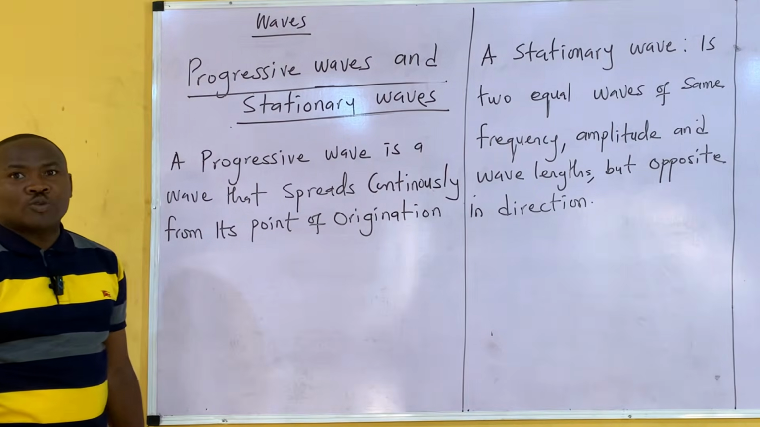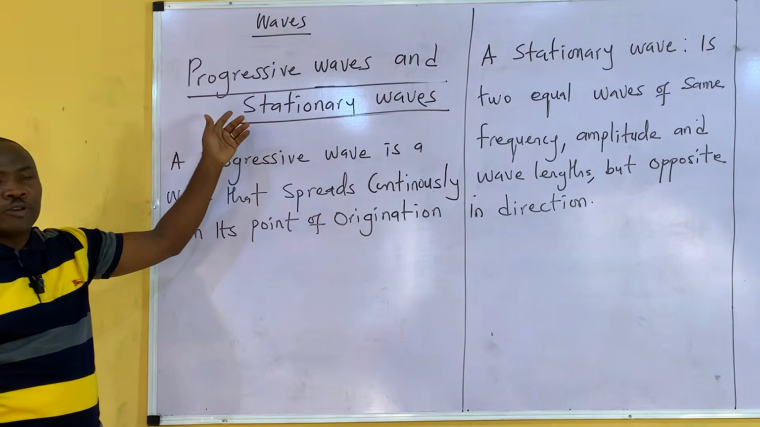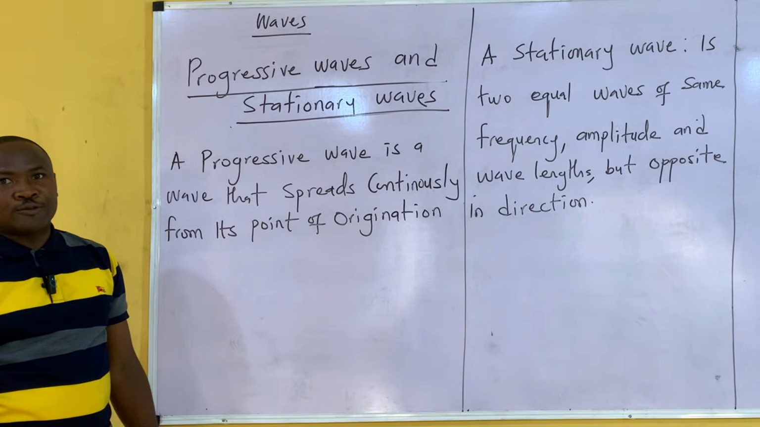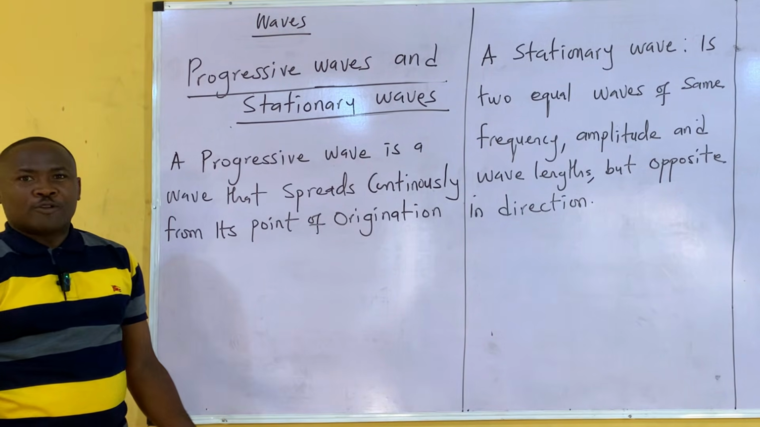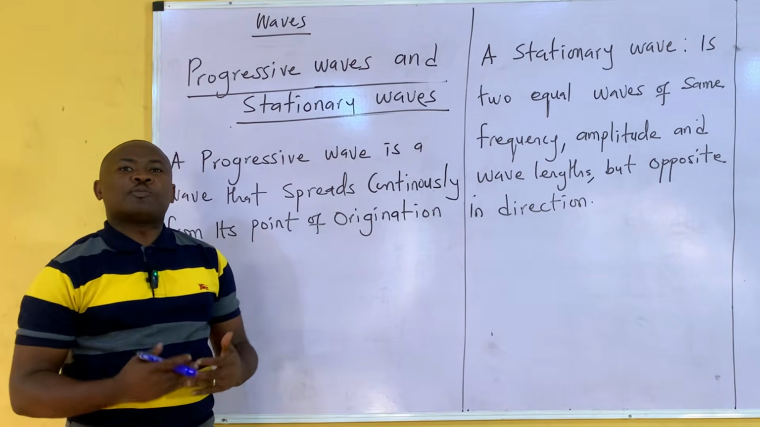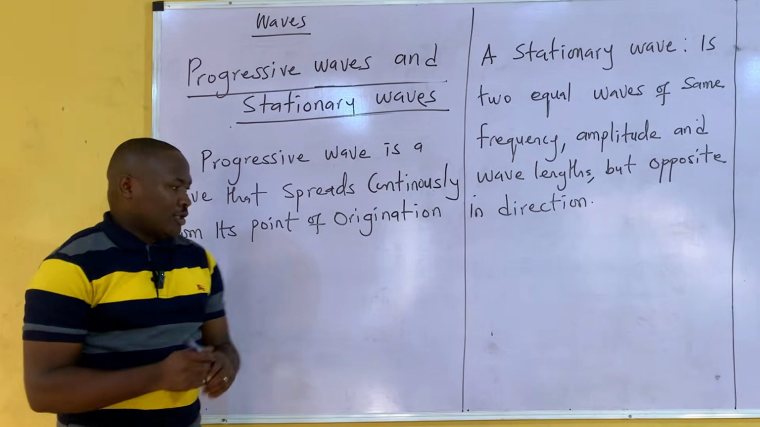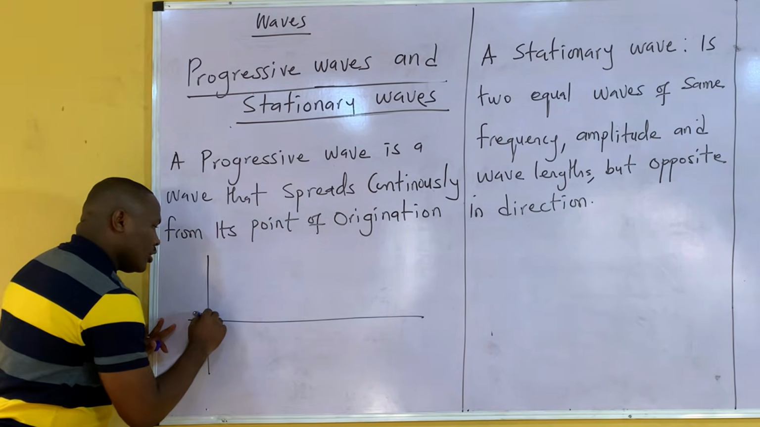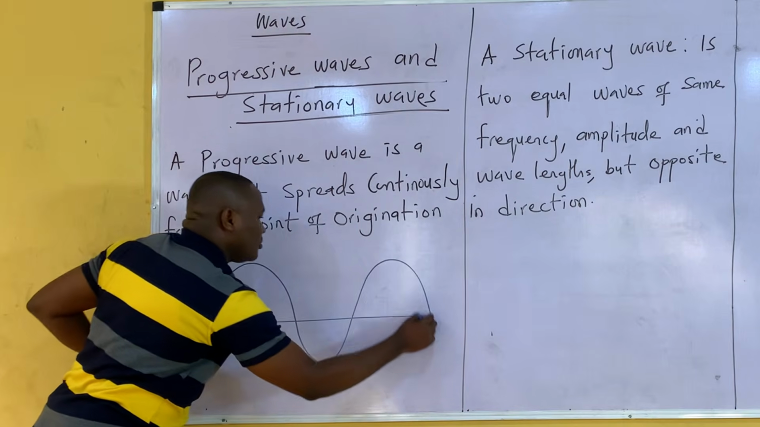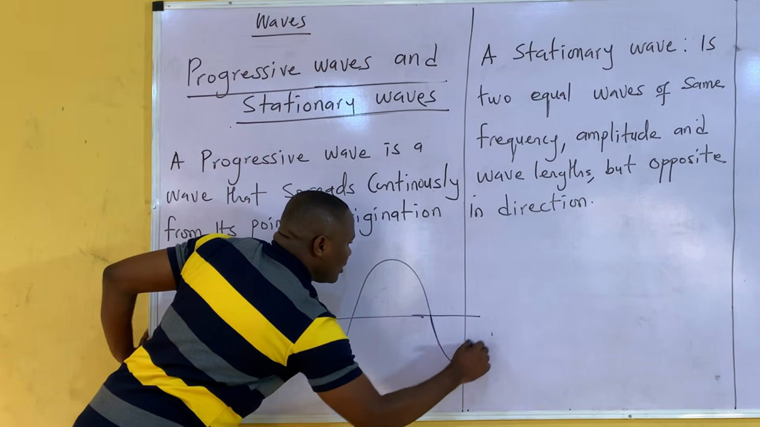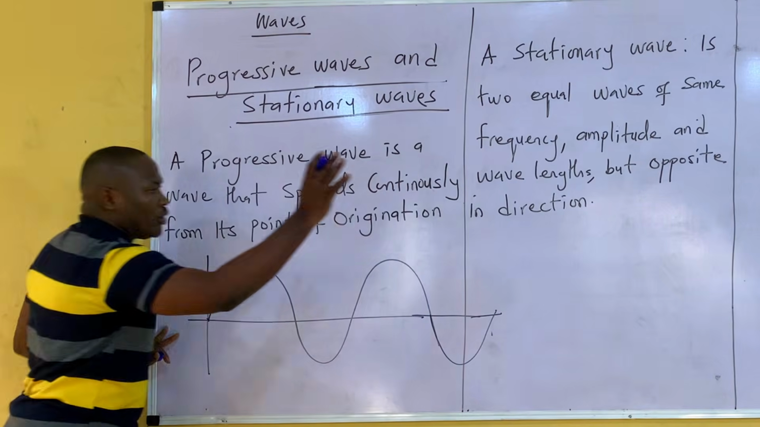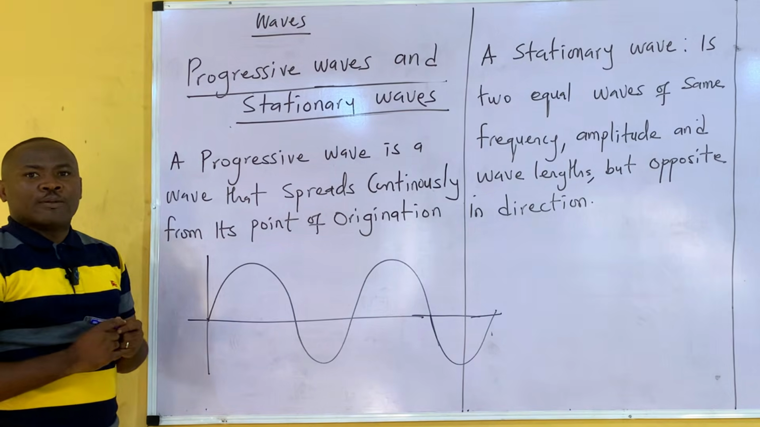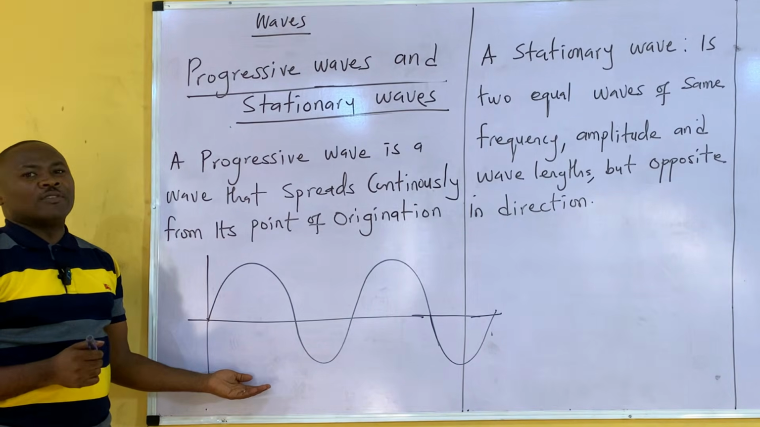Now, under the transverse wave, we'll be looking at other kinds of wave, which are the progressive wave and the stationary wave. What's a progressive wave? From the word progressive, it is a wave that spreads continuously. Such a wave is something like this. The wave just keeps spreading. It keeps going continuously. That's a progressive wave. Another name for a progressive wave is a traveling wave.